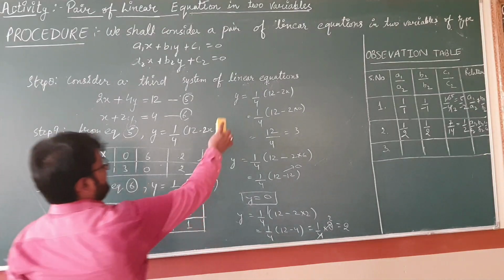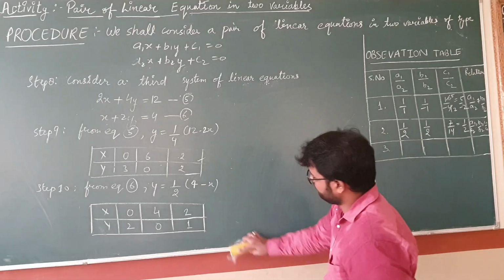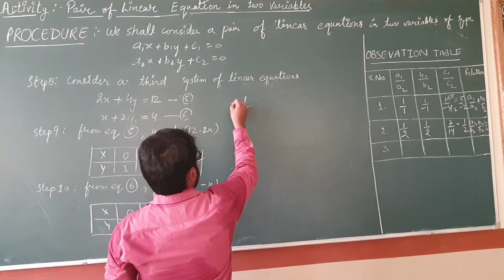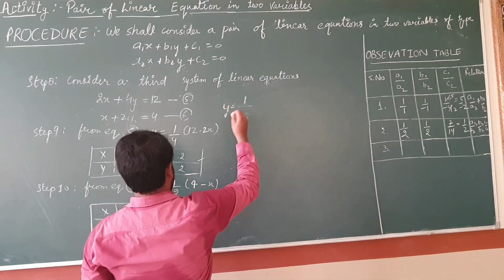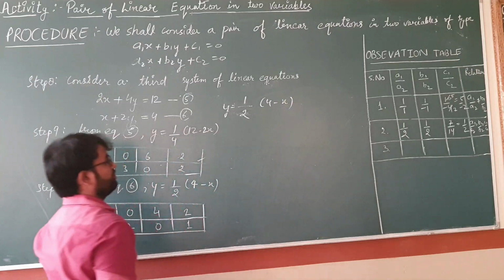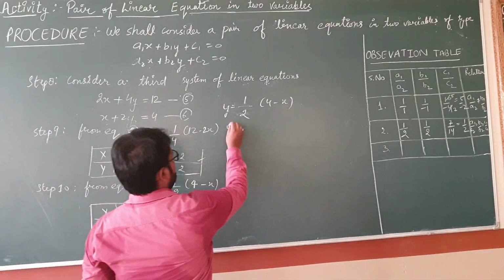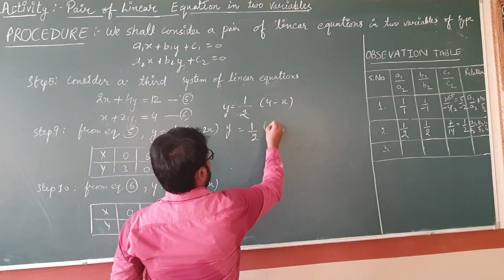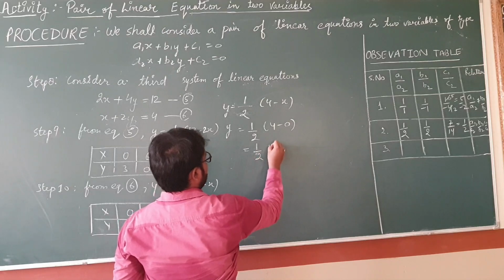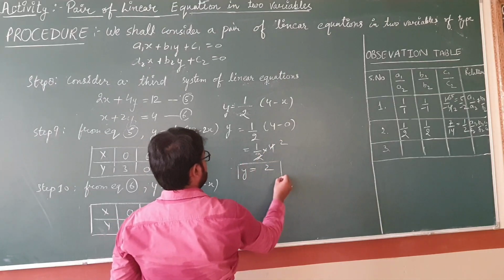Clear students? So look at the board. Here your equation number 6, 1 by 4 into 4 minus x. Put the value of x, that will be 0. So what will be the value of y? When you will put in place of x 0, what will be the value of y? That will be 2. Clear students?